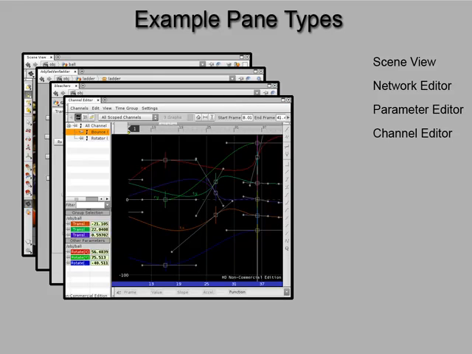So here we are with a channel editor, again, another pane type that is showing us a bunch of translate and rotation animation curves, and we can go in here and we can grab handles and we can start tweaking those handles, or we can start changing the values of keyframes, etc. But once again, all of the different things that you find inside of this pane are all what? Related to the channel editor. So it's all related to working with animation curves. Gotcha. Okay, so let's go ahead and clear all that out.